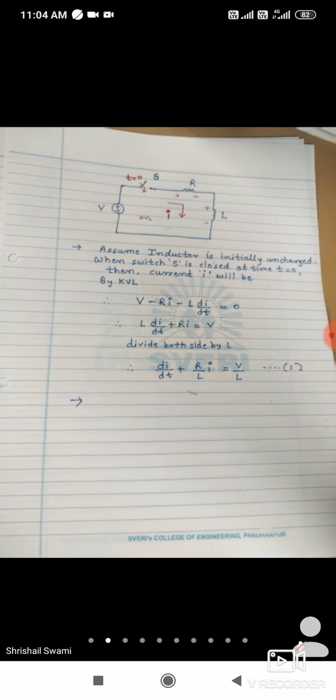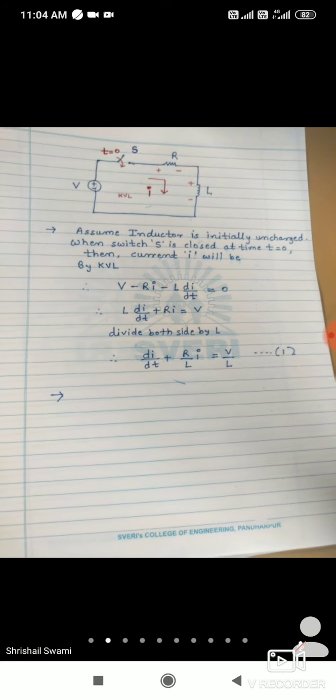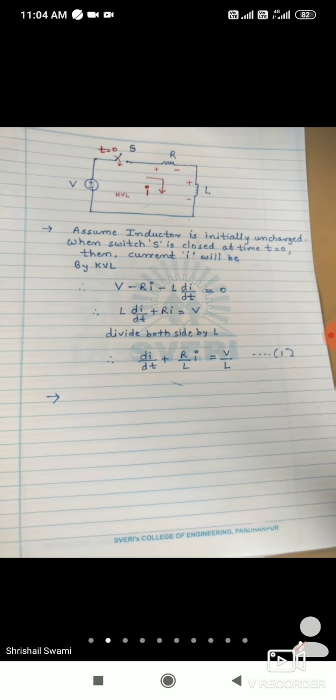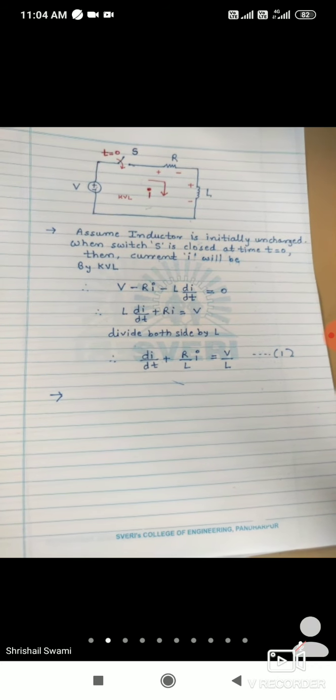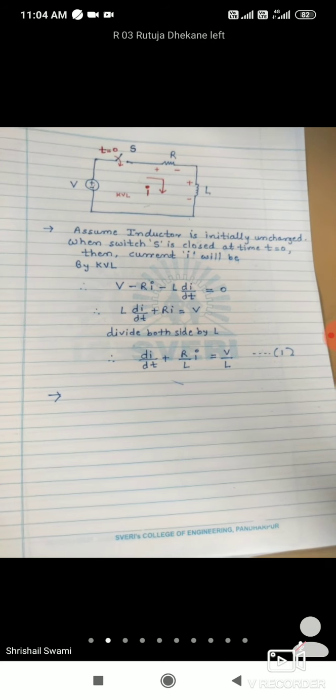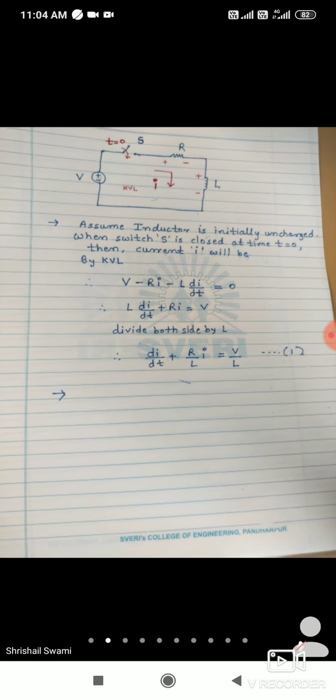There are two types: homogeneous linear differential equation and non-homogeneous linear differential equation. So does this equation number 1 belong to homogeneous or non-homogeneous?